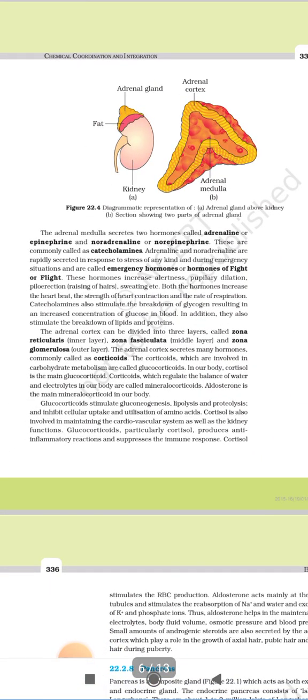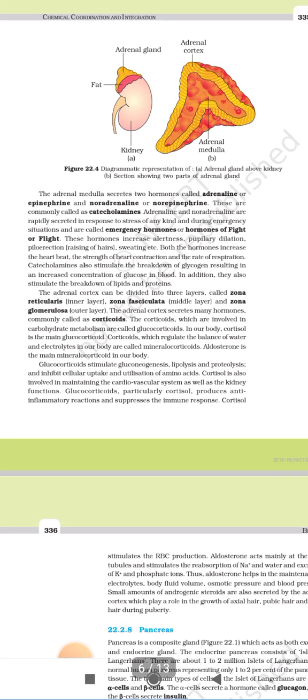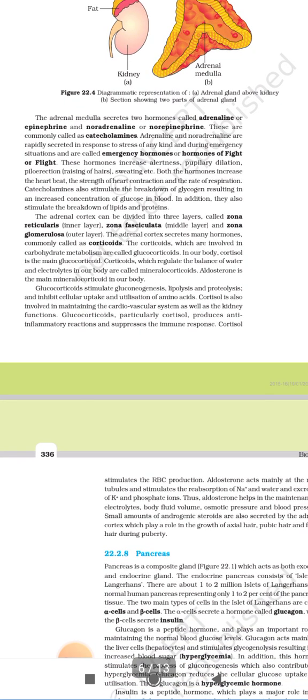Fight or flight. These hormones increase the alertness, pupillary dilation, piloerection, rising of hair, and sweating, etc. Both hormones increase the heartbeat, the strength of heart contraction, and the rate of respiration.